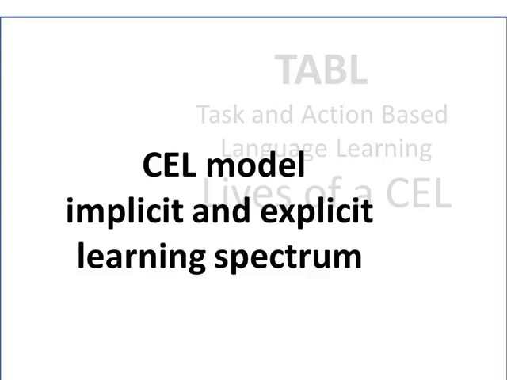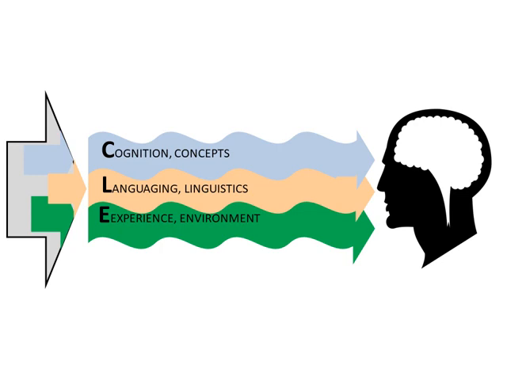The cell model provides a framework for understanding the relationship between explicit and implicit learning. Buried in this presentation is a symbiosis between the native English teacher and the local English teacher, non-native speaker. First, a quick review. Our lives consist of three interdependent information streams: experiential, cognitive, and language.